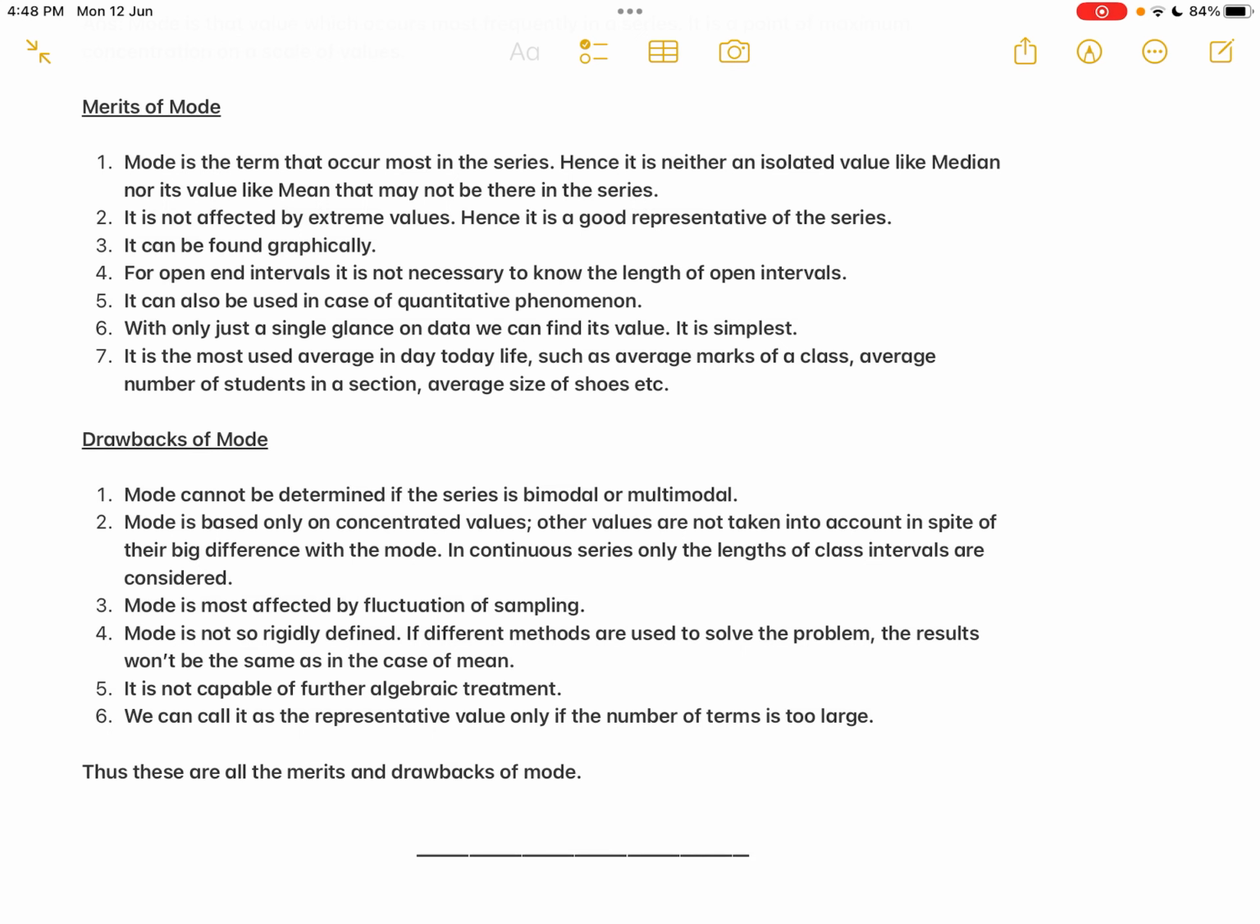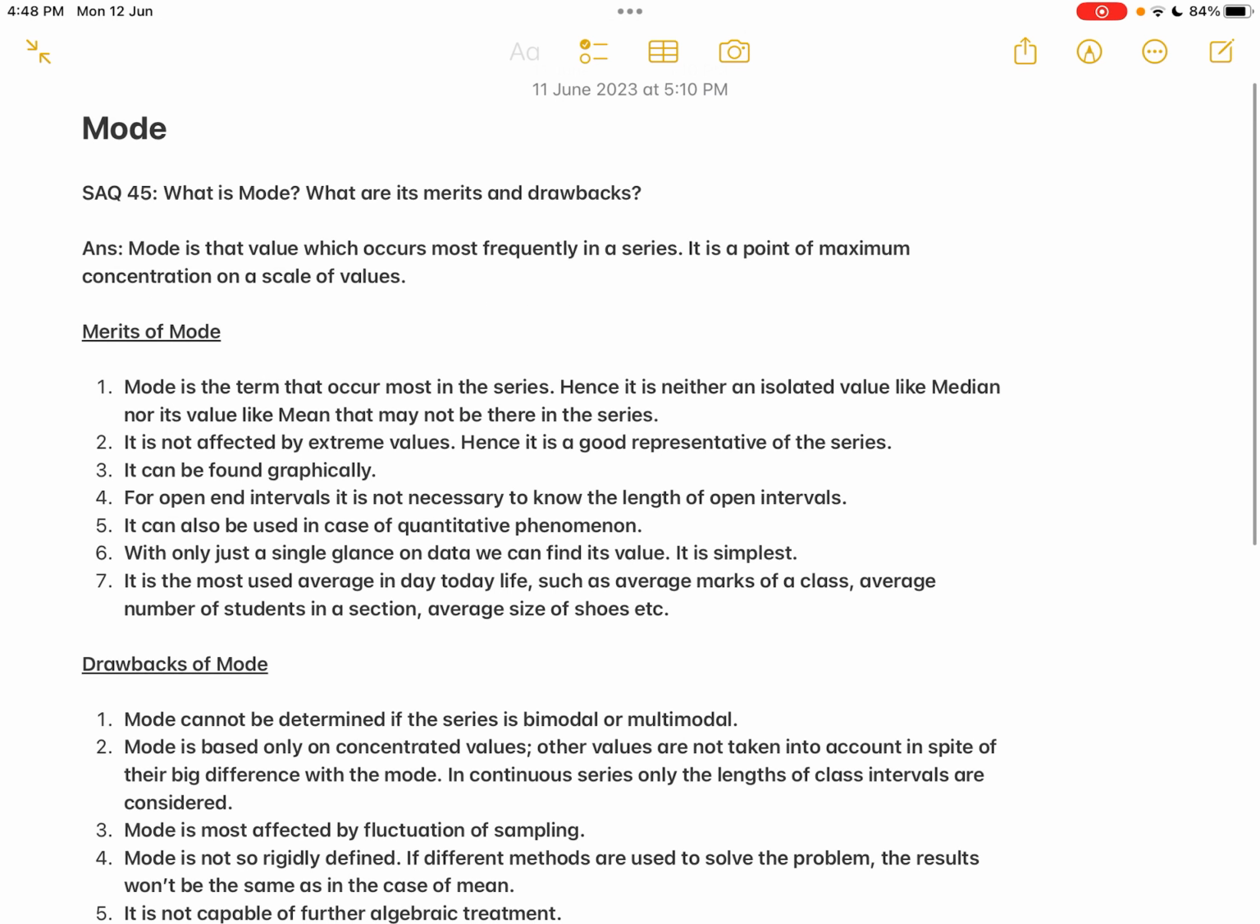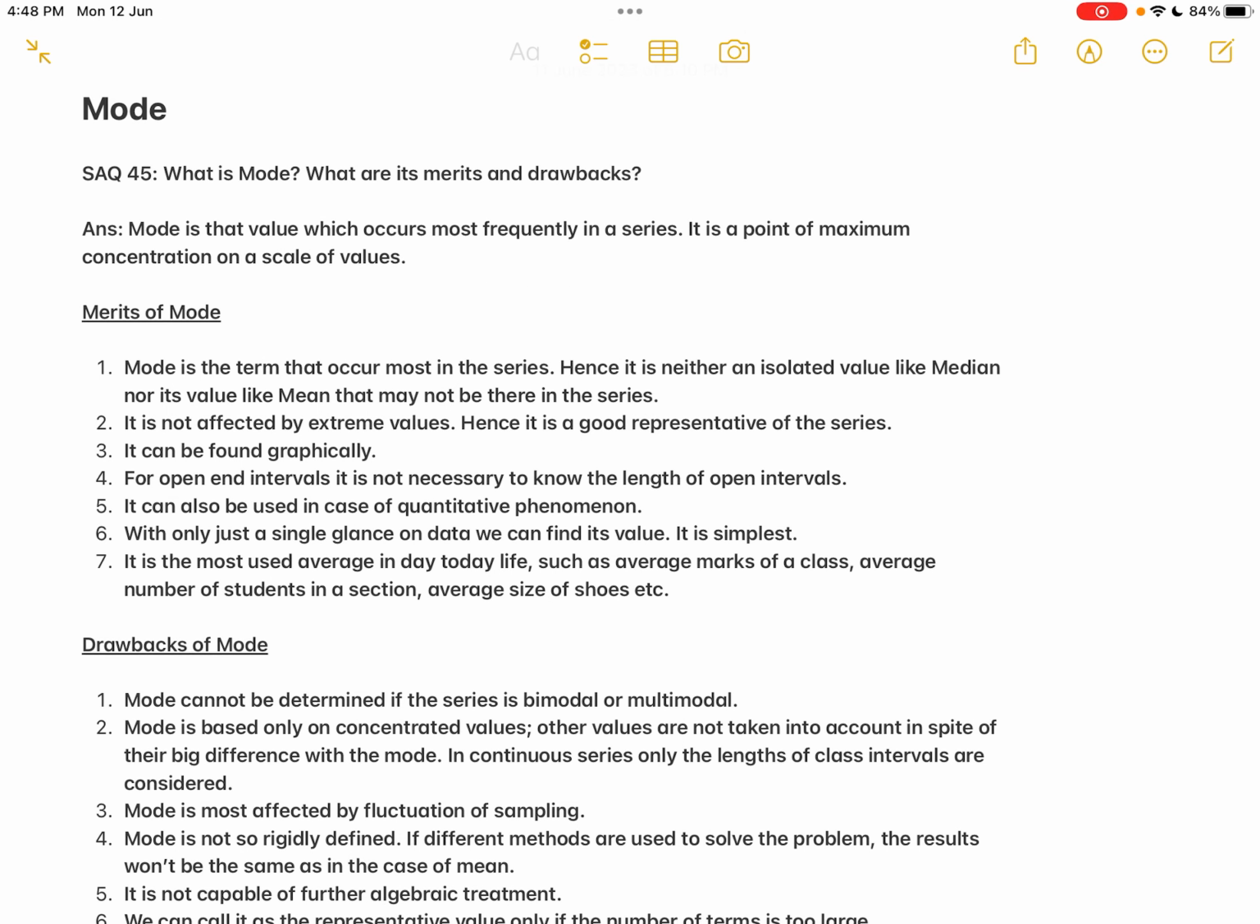So these are all the drawbacks of mode. I hope you have understood clearly what are all the merits and demerits of mode.